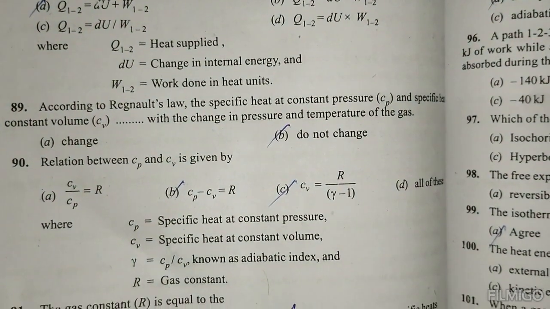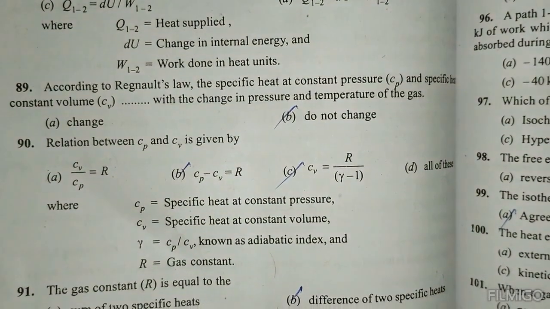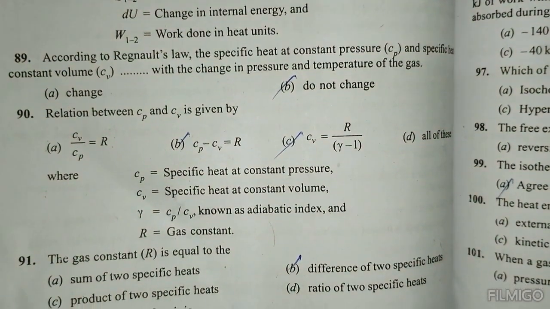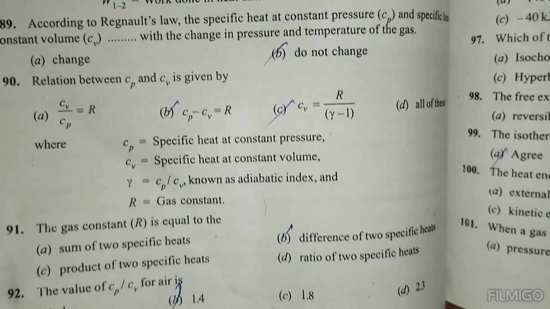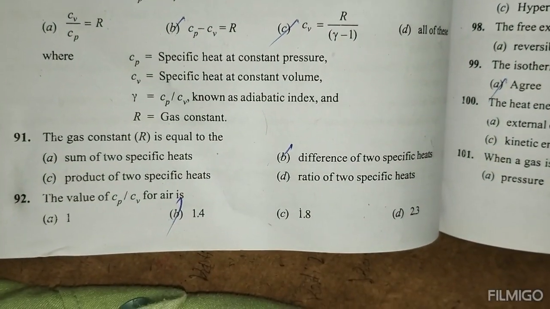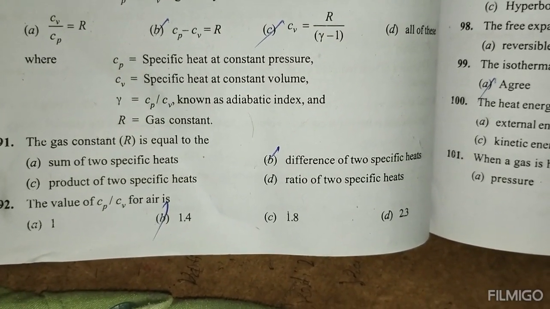According to Regnault's law, the specific heat at constant pressure and specific heat at constant volume do not change with the change in pressure and temperature of the gas. The relation between Cp and Cv is given by Cp minus Cv equals R, and Cv is equal to R by gamma minus 1. The gas constant is equal to the difference of the two specific heats. The value of Cp by Cv for air is 1.4.